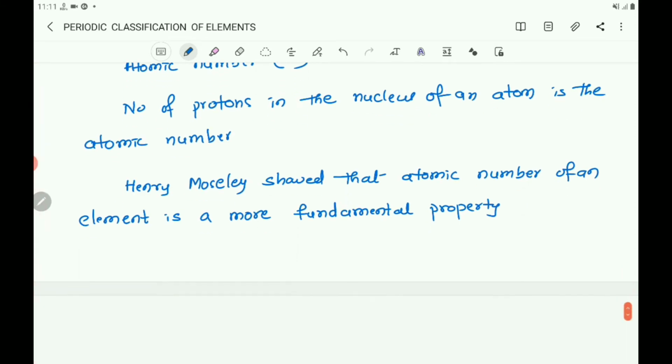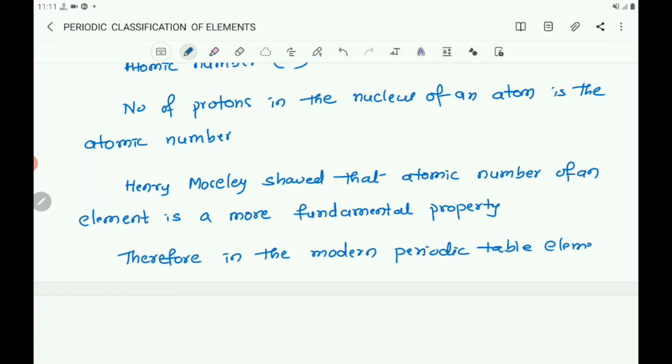Therefore, in the modern periodic table, elements are arranged in the order of increasing atomic number.